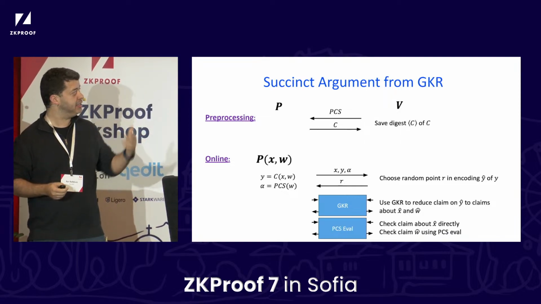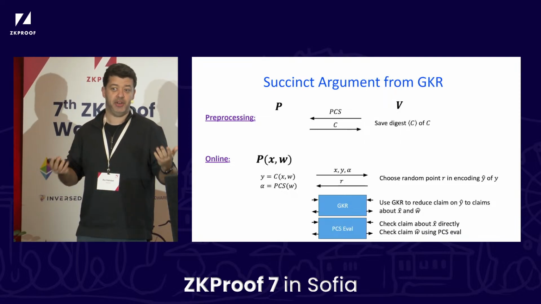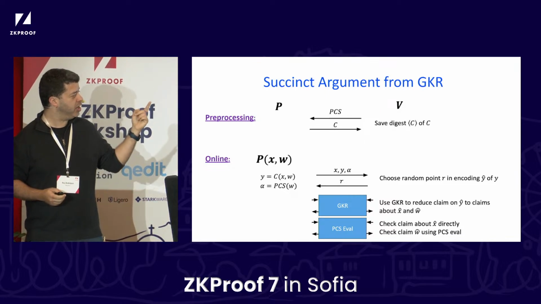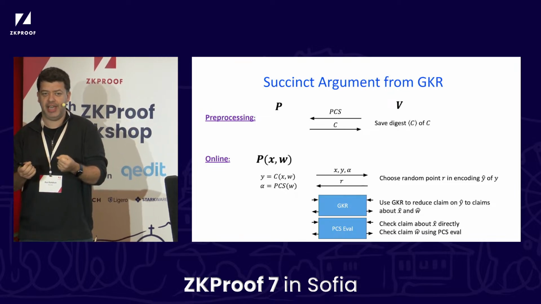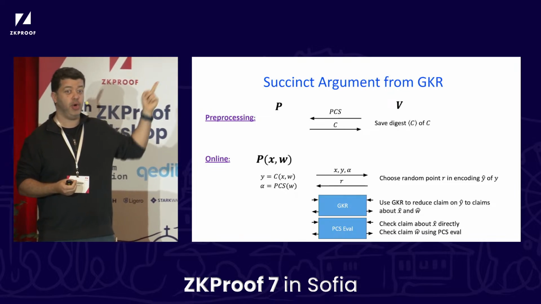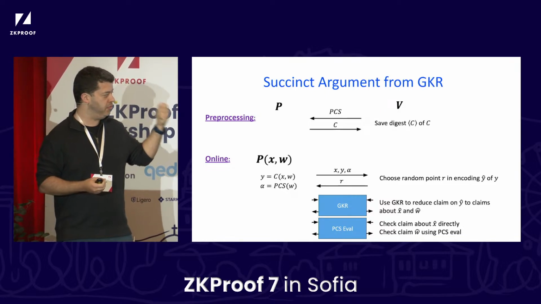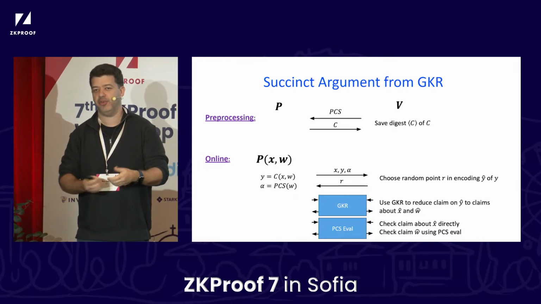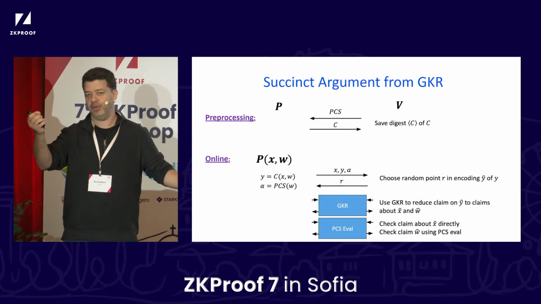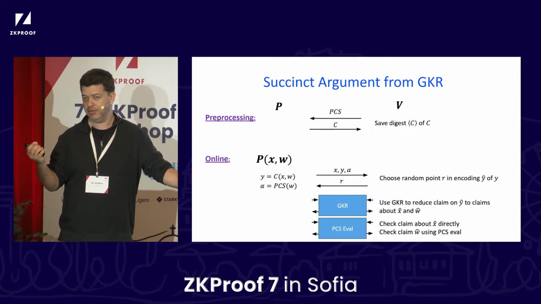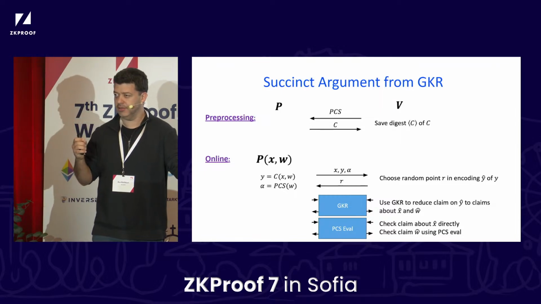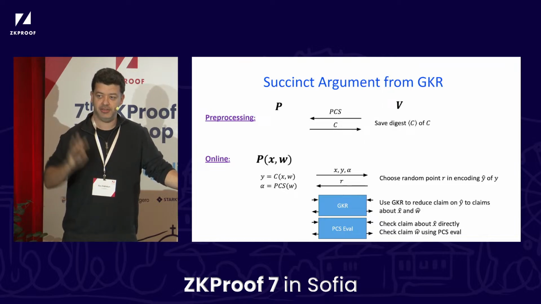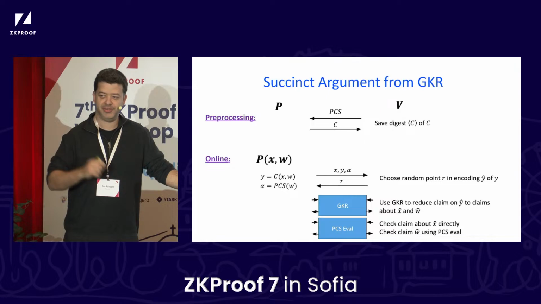Now, the claim about x, the verifier can check by herself because she has x. So you can check this by yourself. And regarding w, we don't have w. That's kind of the catch. But thankfully, we have a PCS encoding of w. So using the PCS encoding of w exactly lets us check claims of the form: the encoding of w at the point that we have is equal to a value. Okay, does this make sense? So this is the protocol that we're going to focus on.